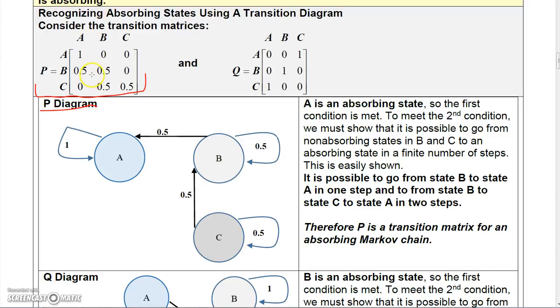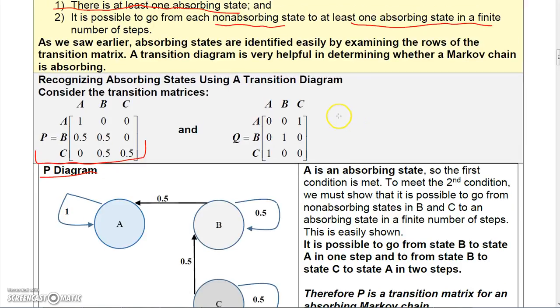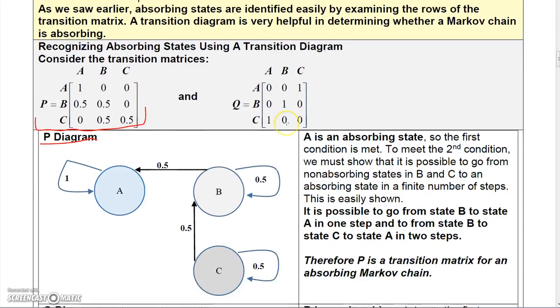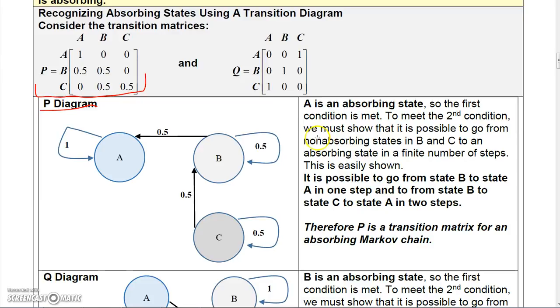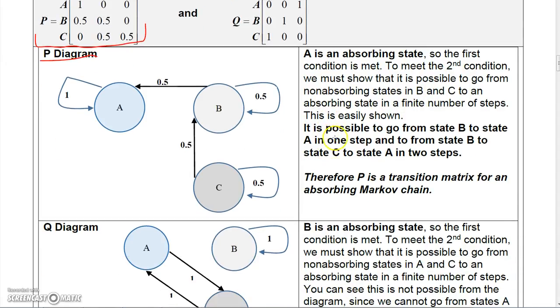And I'm getting this from the transition matrix. Now, A is an absorbing state because you can't leave that state. So the first condition is met here because there's at least one absorbing state. To meet the second condition, we must show that it is possible to go from non-absorbing states B and C to an absorbing state in a finite number of steps. This is pretty easy to show.